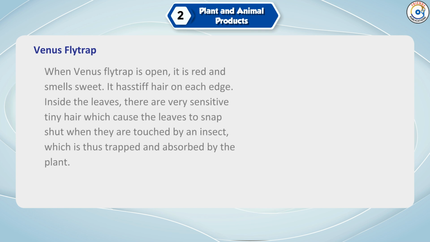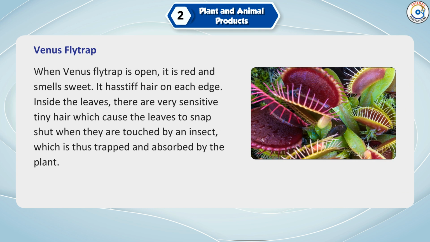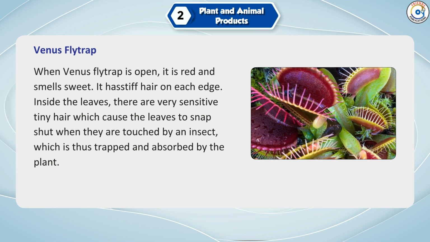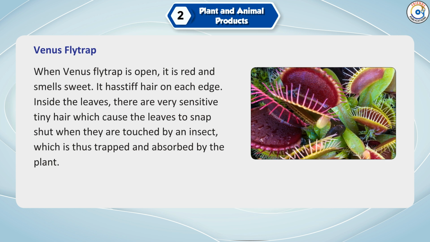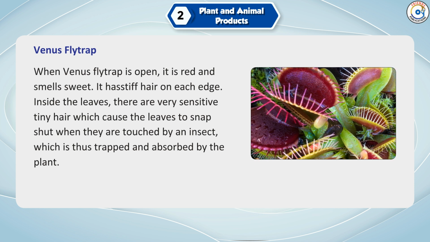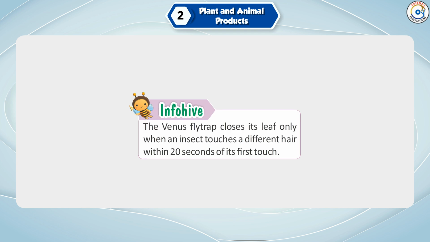Venus flytrap. When Venus flytrap is open, it is red and smells sweet. It has stiff hair on each edge. Inside the leaves, there are very sensitive tiny hair which cause the leaves to snap shut when they are touched by an insect, which is thus trapped and absorbed by the plant. Info-hive. The Venus flytrap closes its leaf only when an insect touches a different hair within 20 seconds of its first touch.